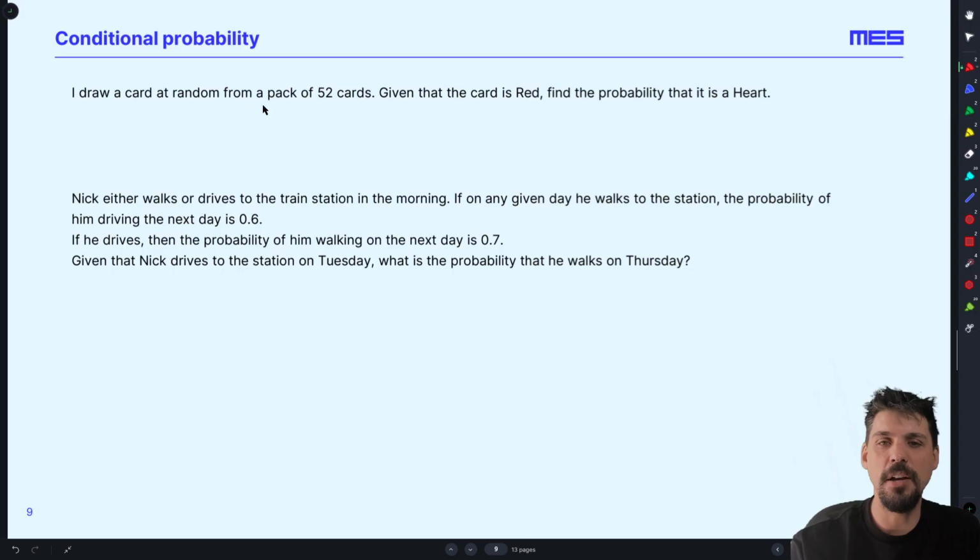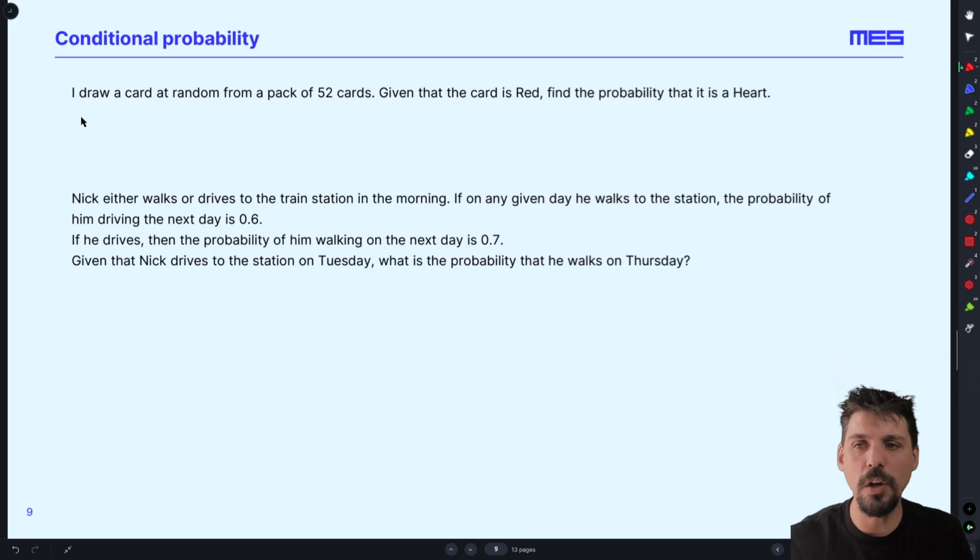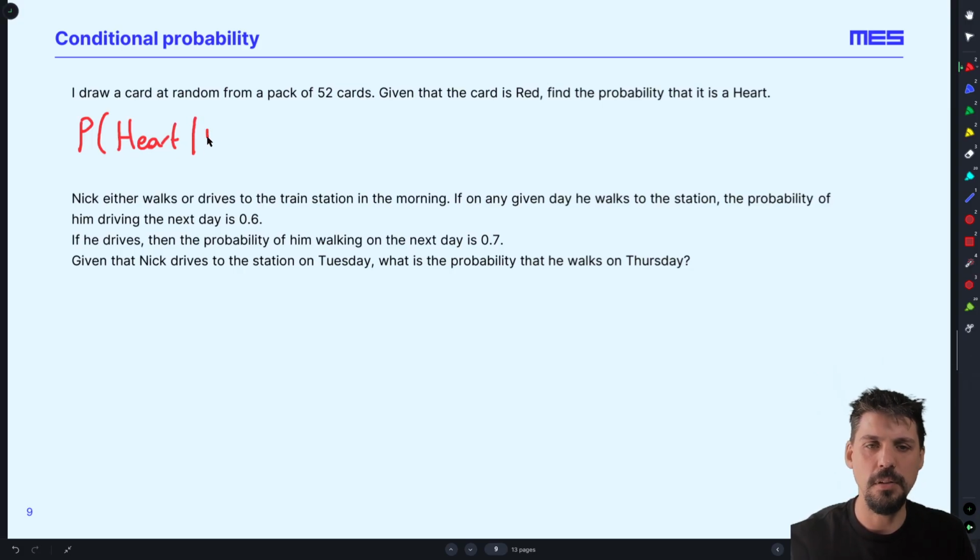I draw a card at random from a pack of 52 cards. Given that the card is red, find the probability that it is a heart. Now, I'm going to give you one bit of notation here. We want the probability of heart given red. Now, this looks a little bit of a fraction because it is. We want the hearts out of the red cards.